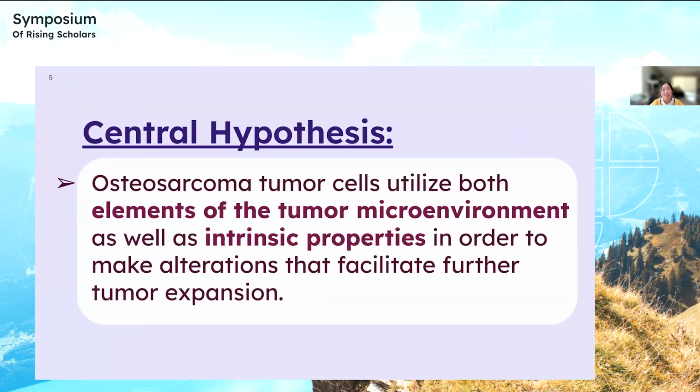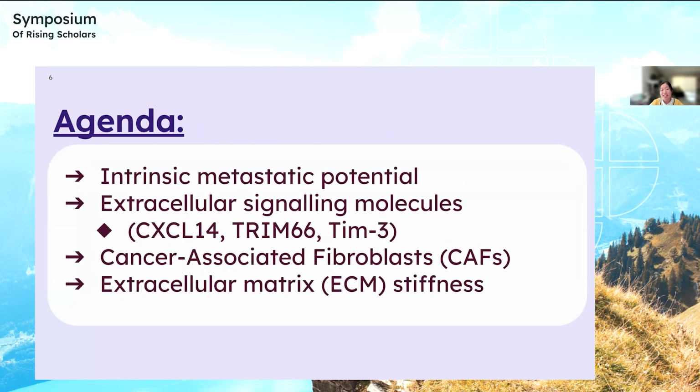Before I begin research, I find it important to specify a central hypothesis. So for this, I would say osteosarcoma tumor cells utilize both elements of the tumor microenvironment as well as their intrinsic properties in order to make alterations that facilitate further tumor expansion. For today's agenda, in terms of the adaptations, I'm going to be first going over the intrinsic metastatic potential, then the extracellular signaling molecules, then the role of cancer-associated fibroblasts, and end off with the extracellular matrix stiffness.